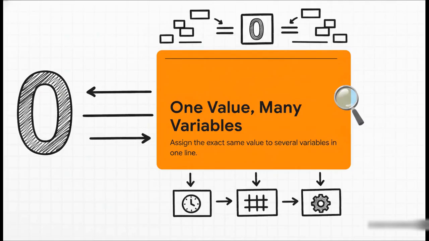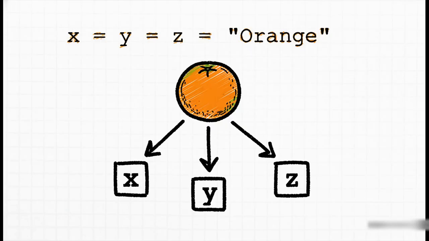But what if you want to do the opposite? What if you want to assign the exact same value to a whole group of variables? Like maybe you're setting up a few counters and you want them all to start at 0. Well, yep, there's a power move for that too. And there it is. So simple. This one line creates 3 variables, x, y, and z, and gives all of them the same value, orange, in one go. It's super clean, efficient, and just plain easy to read.